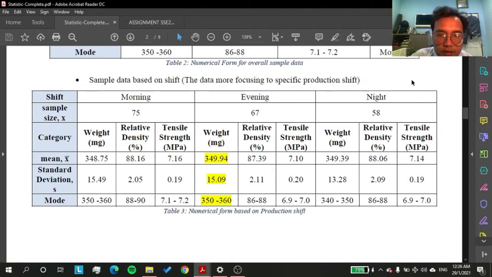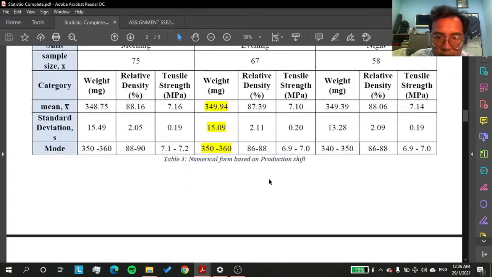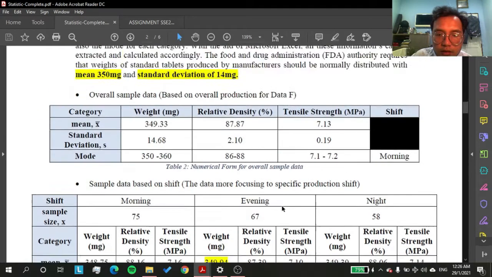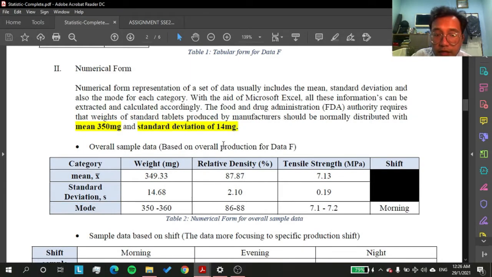And as we can see here, I have determined which shift produces more accurate production. It is the evening. We can see here the weight mean in the evening production was 349.94 milligram with the standard deviation of 15.09, which is the closest one to the FDA requirement. Okay, that's all for my observation and summarization. We shall continue to the next one.